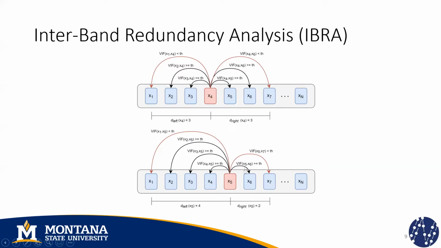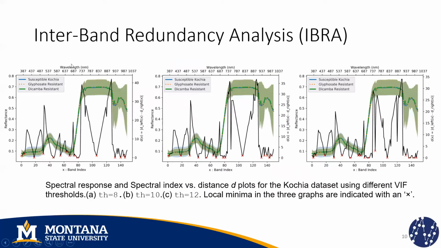If we repeat this process for X5, even though we find the same cluster, we notice that it is not a good candidate to be a cluster center because the absolute difference between the left and the right is greater than in the previous case. So we will store the absolute differences between the left and the right for all the bands in our spectrum, and we will plot them in a graph like this.